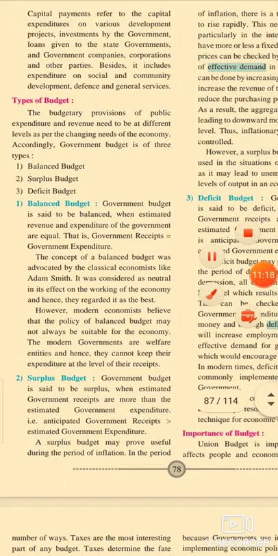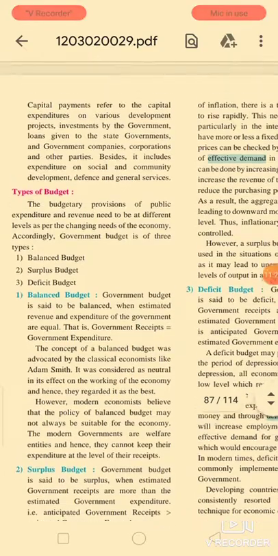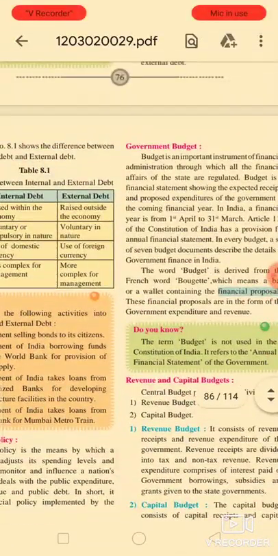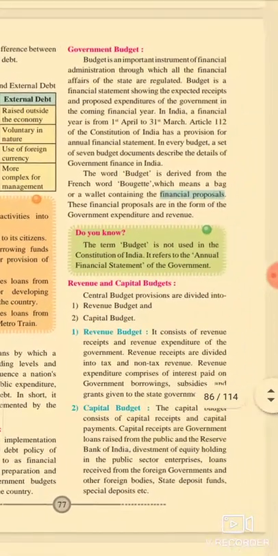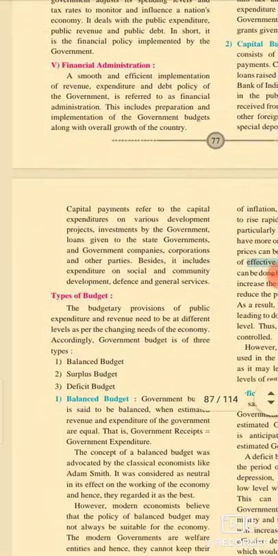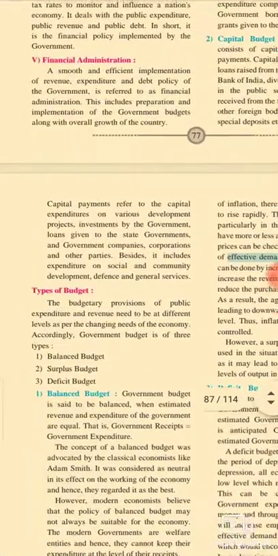So students, you have completed the fiscal policy, financial administration, government budget introduction, revenue and capital budget, and the types of budget. The first point is completed. I hope you better understood all the concepts.